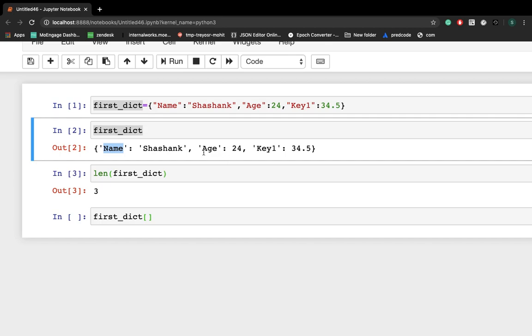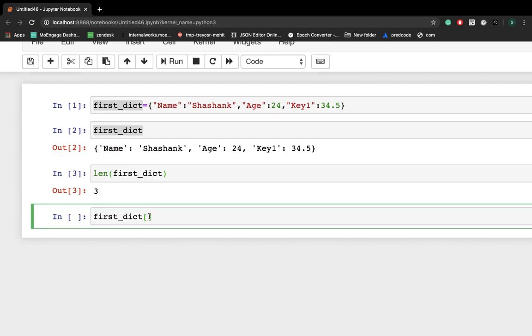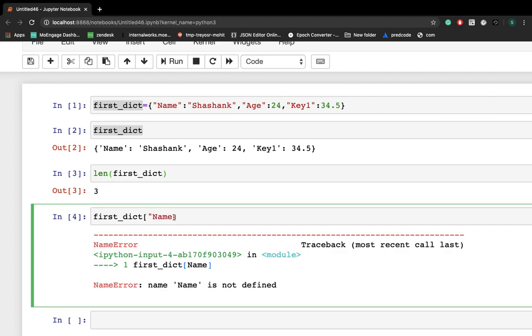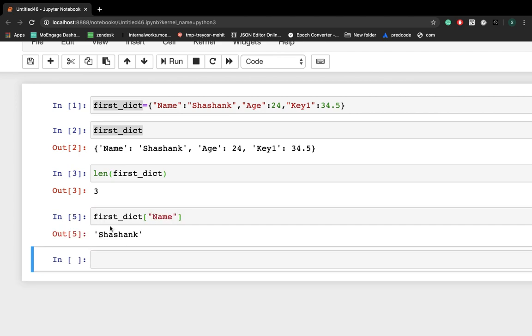So let's say I am trying to grab Shashank. I just have to check what is the key name of this value, I mean Shashank. So the key name is name, right? So I'm putting name here. I got an error at first, but now I got it right. So that's how you can get it.